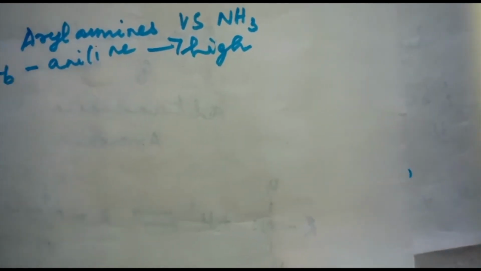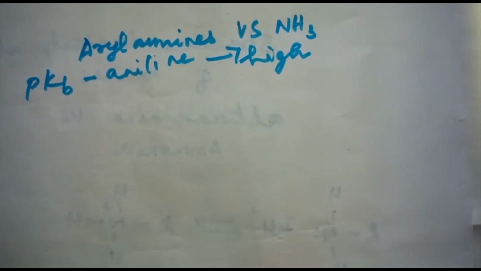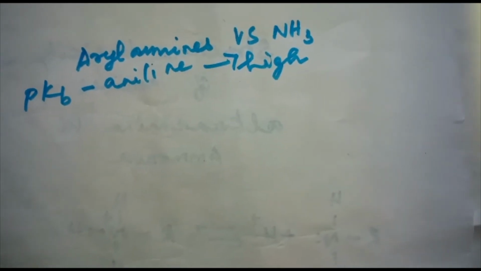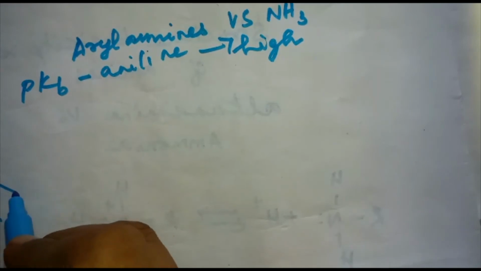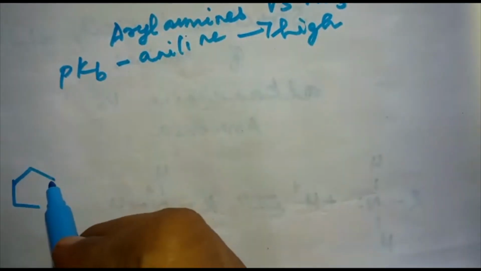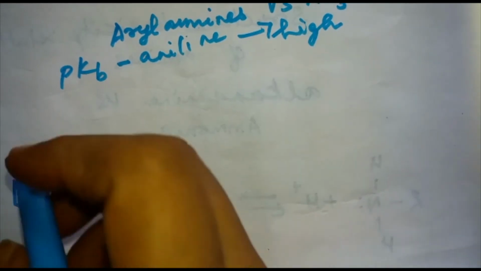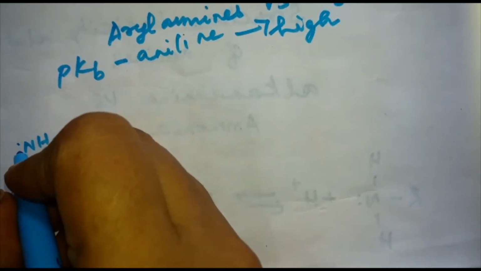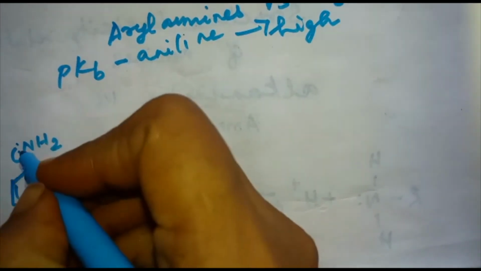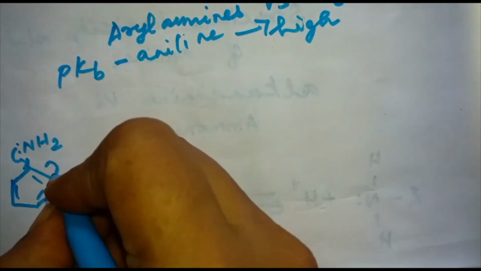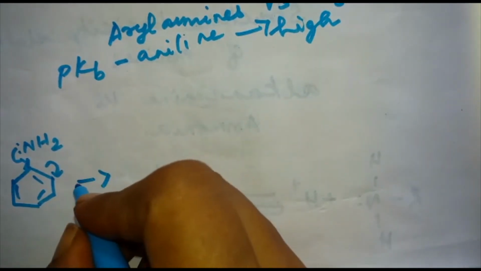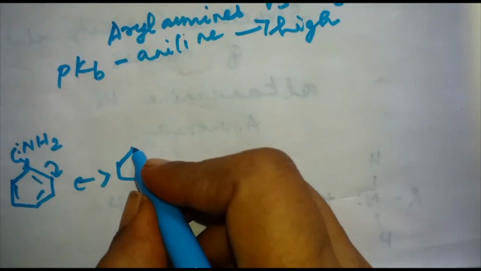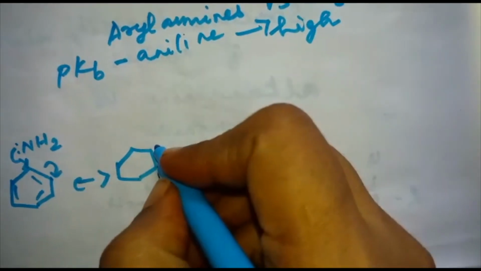We can write the resonating structures of aniline so that you will be able to understand. C6H5NH2, the lone pair. What happens here? This is getting transferred over here and this is getting transferred over here. So we will be getting a resonating structure like this.